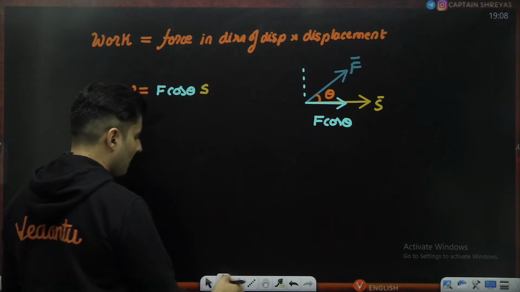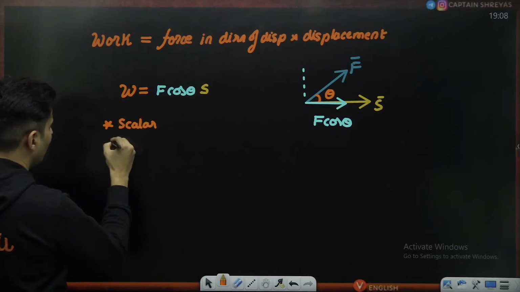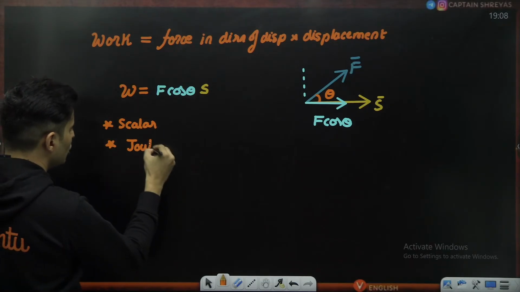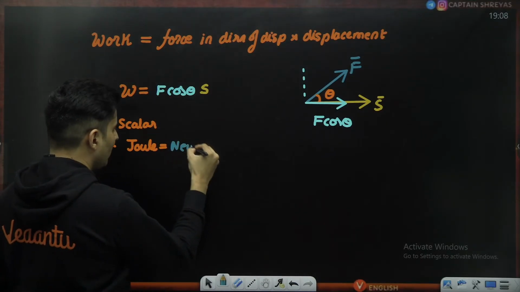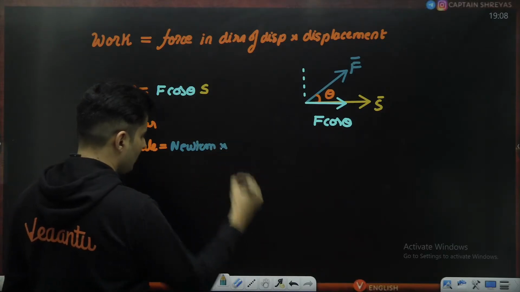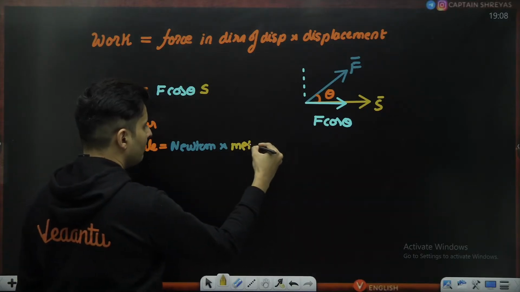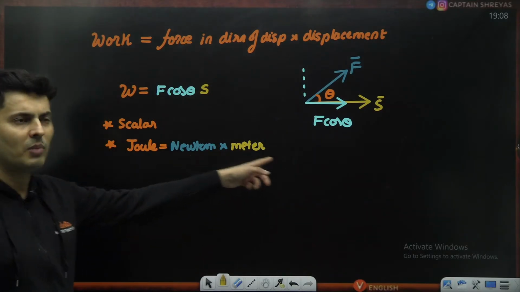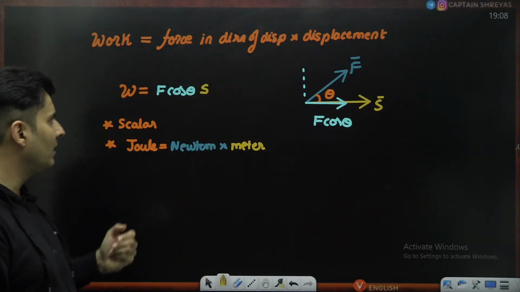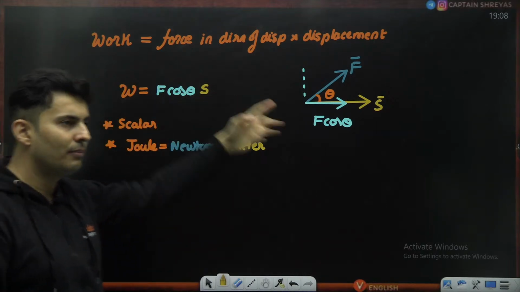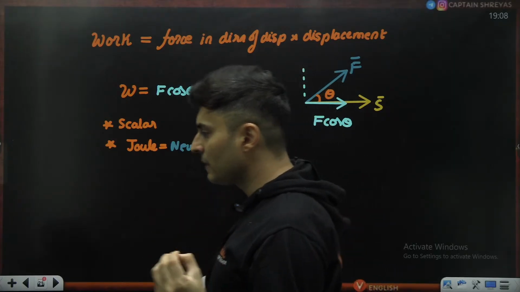which is just going to be S. Yes, this work is a scalar quantity, and the SI unit is basically a joule, and a joule is nothing but a Newton multiplied by a meter. A Newton of force dragging it by a meter of displacement gives you a joule of work. It's a scalar quantity. It is F cos theta multiplied by S. You will need this for work done. Okay, keep this in mind.